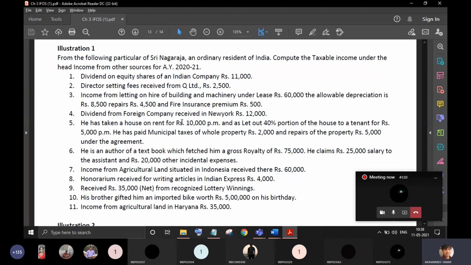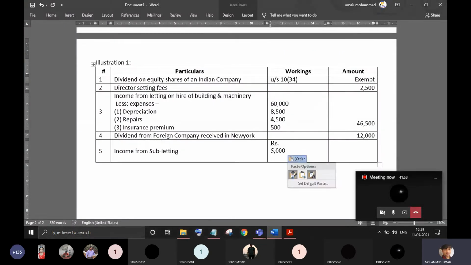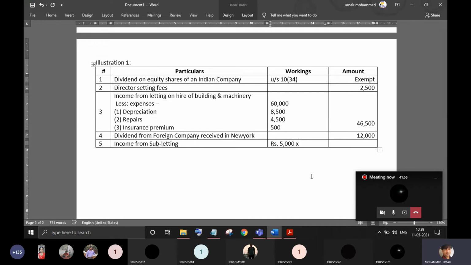So he has taken a house on rent for 10,000 per month. So this is the rent what he is paying to the original owner of the house. And in this house, what he has done, 40% of the house he has given it to a tenant. For how much? 5,000 per month. So this is his rental income, 5,000 per month. This is what he is earning from subletting. 5,000 into 12 months. Write down the income from subletting. So this comes to 60,000.